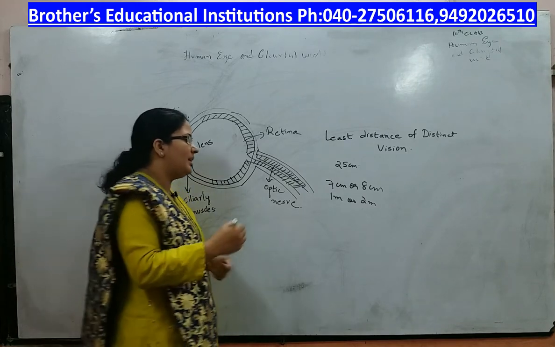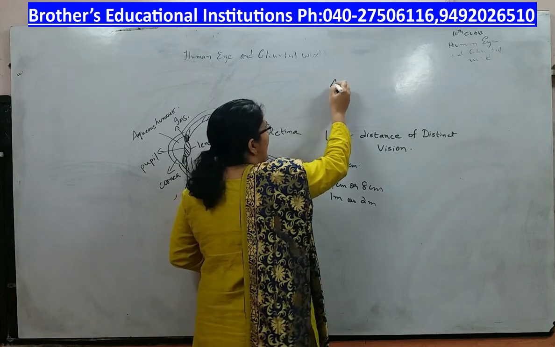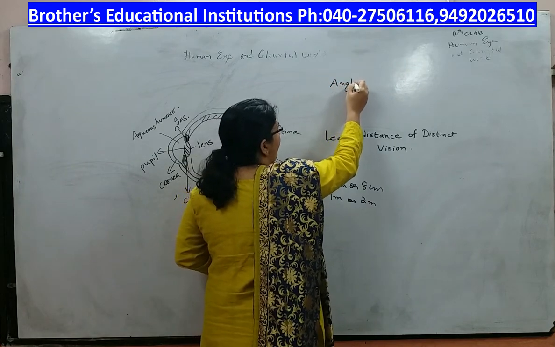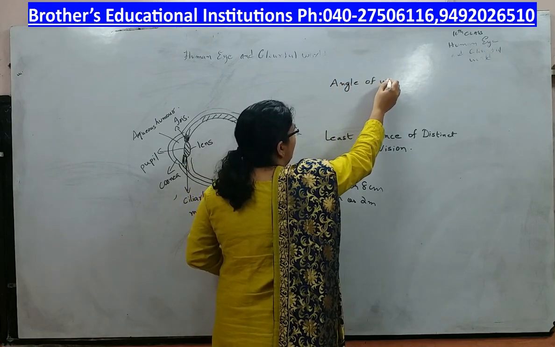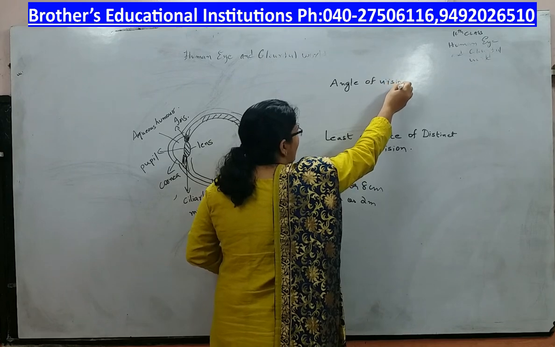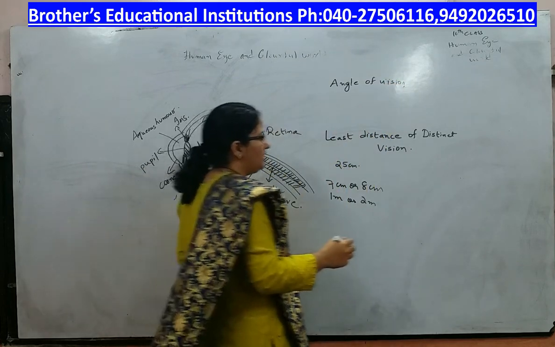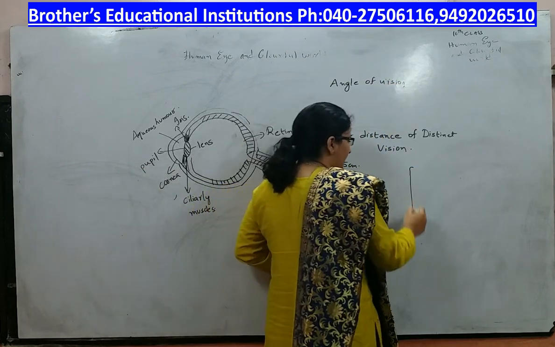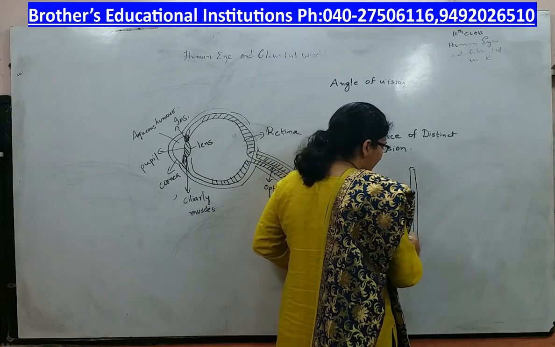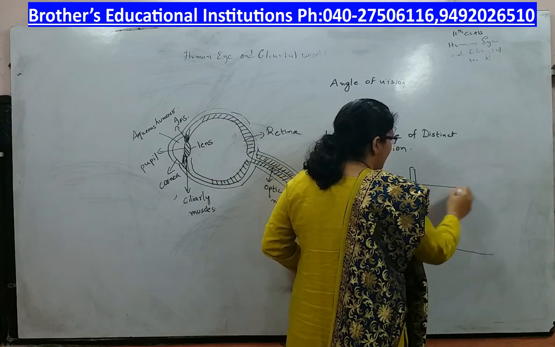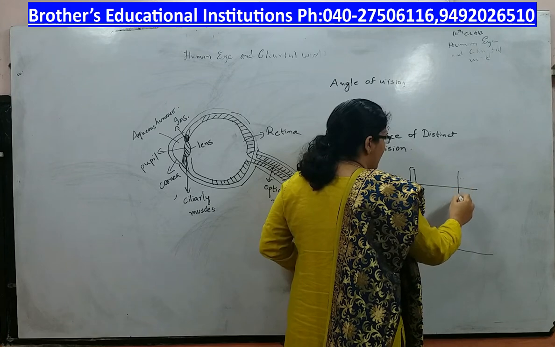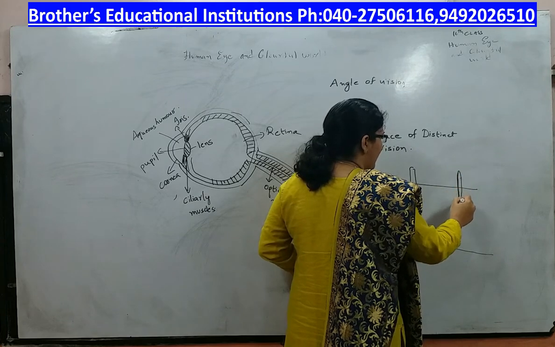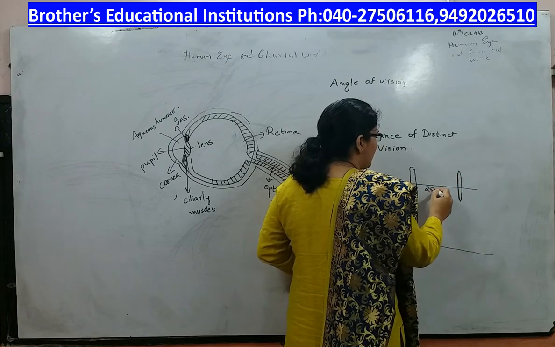Next you have something called the angle of vision. For this activity, take a retort stand and fix a stick like this at a distance of 25 centimeters.